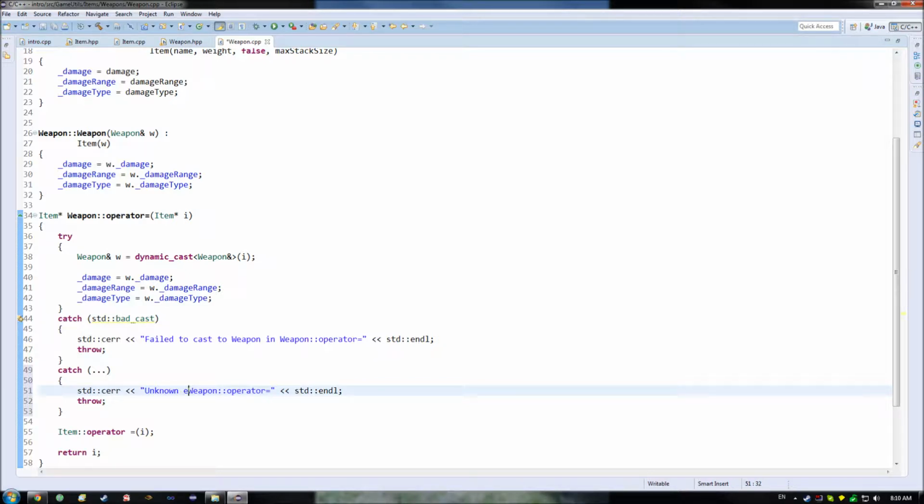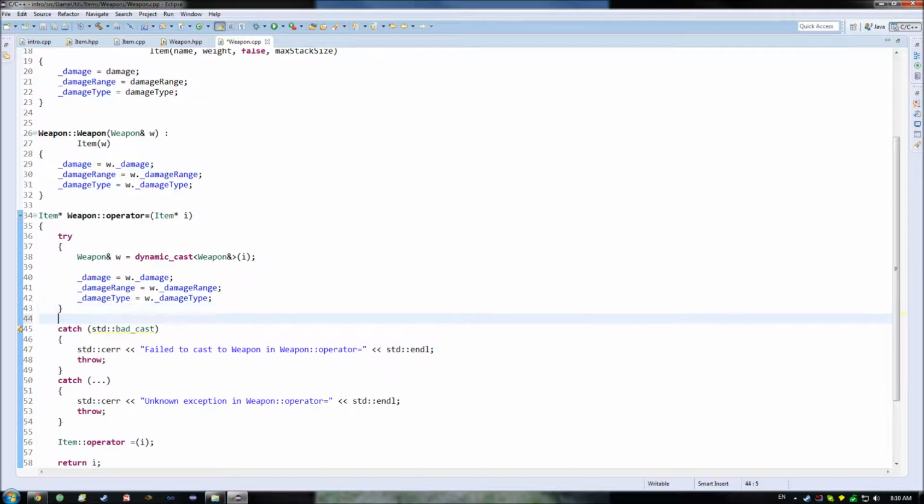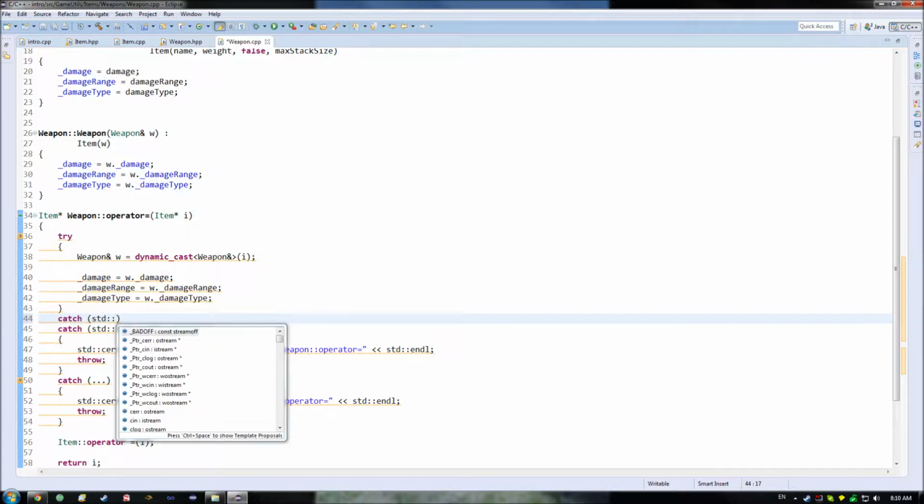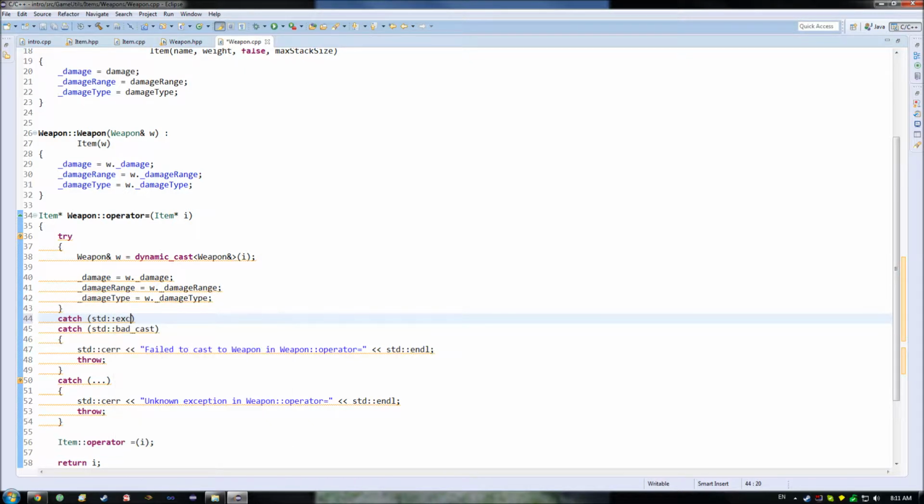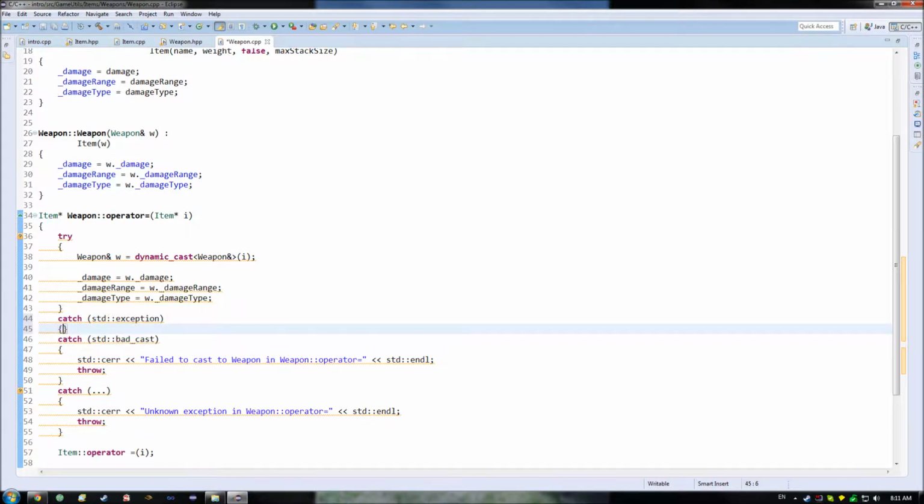So that in general happens to be what you can end up doing in case you want to handle multiple of these, because one of the important things to know is that standard bad cast, in case I did something such as this, in which I caught a standard exception, which happens to be, as you could see there from the little C next to it, a class.